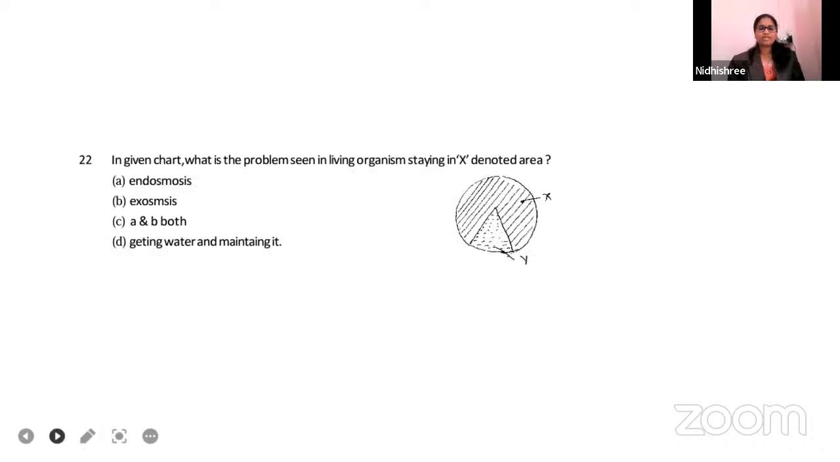Then the 22nd question. In the given pie chart, what is the process seen in living organisms in the X denoted area? Y is the shaded part, and this is X. They are asking what is X. Option A, endosmosis. Option B, exosmosis. Option C, A and B both. Option D, getting water and maintaining it.